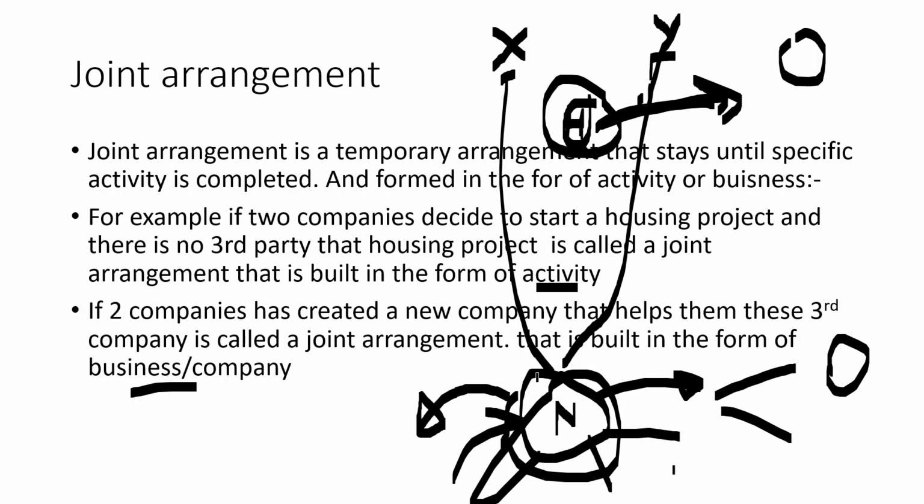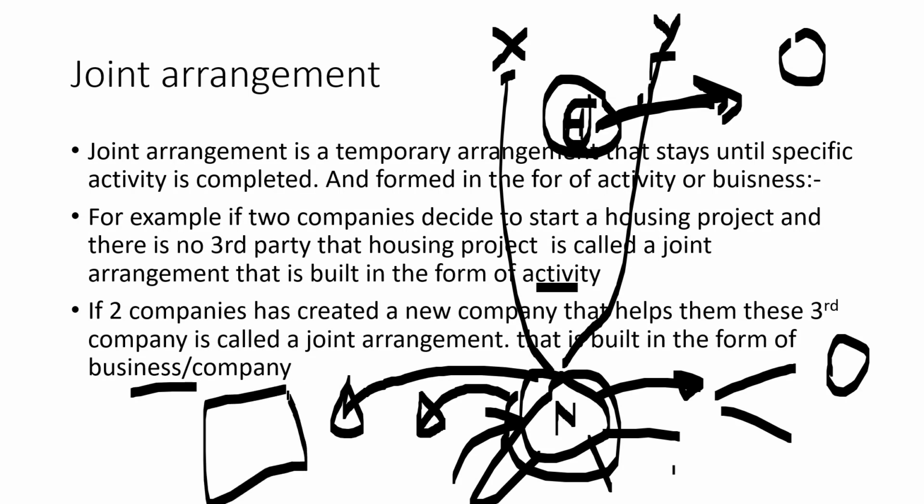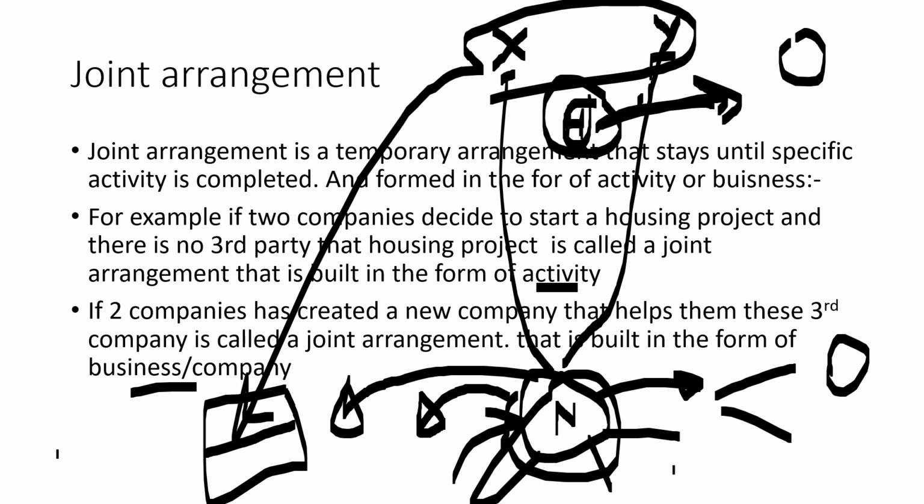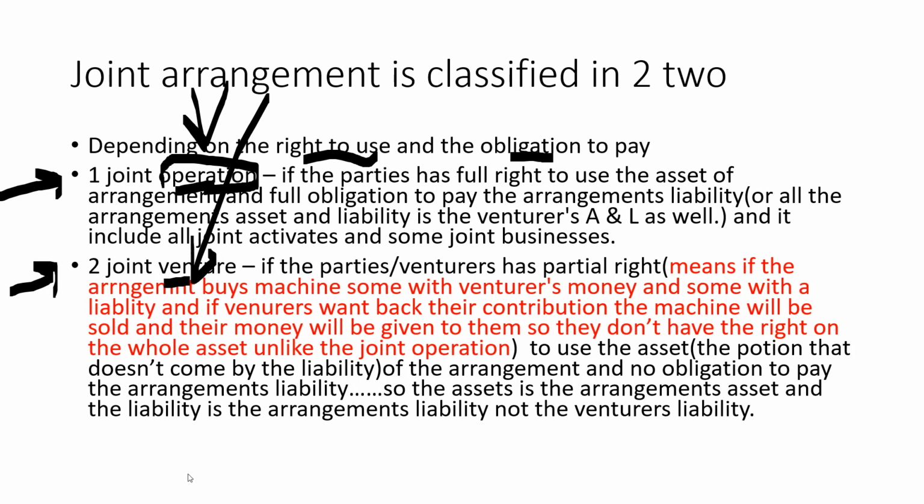So if N buys a machine, and that machine is bought from the money brought from these two companies, the venturers, and the rest is bought with a liability, and if the venturers want back their contribution, the machine will be sold and their money will be given to them, so they do not have a right on the whole asset, unlike the joint operation. What it means is